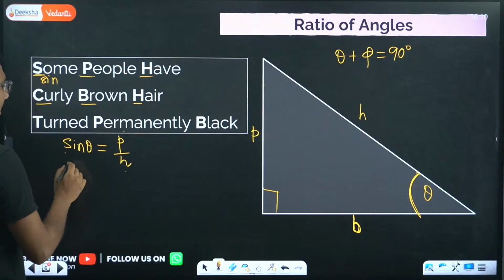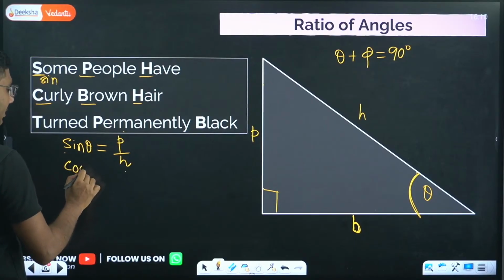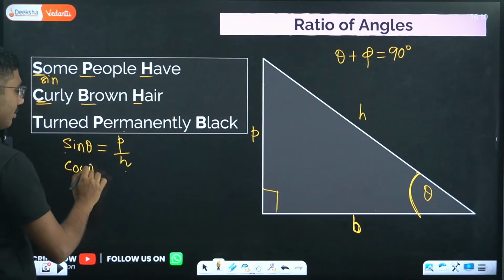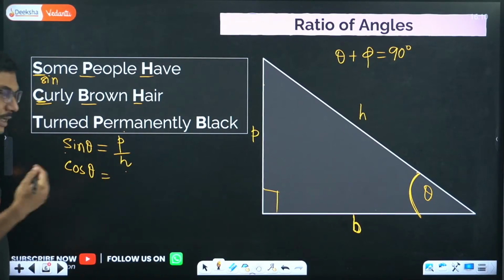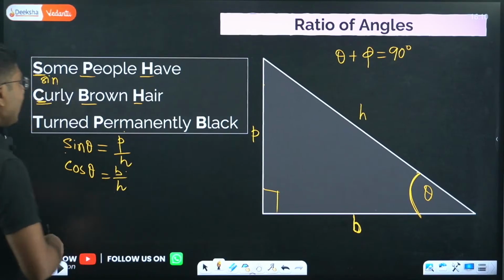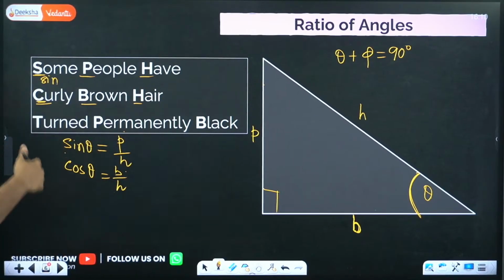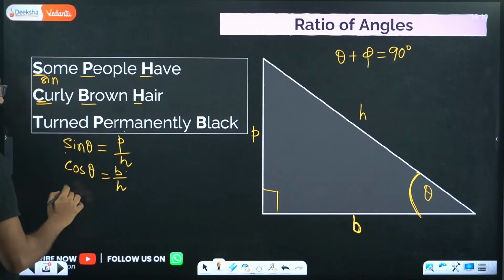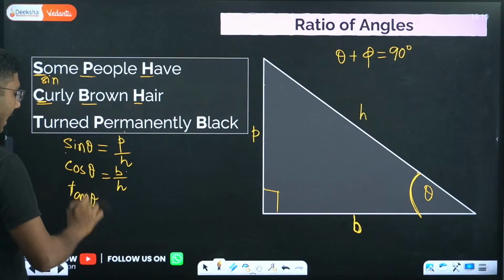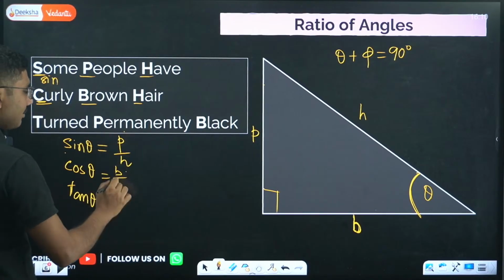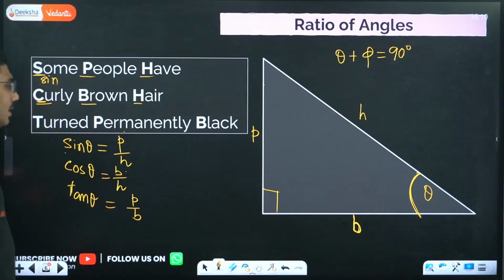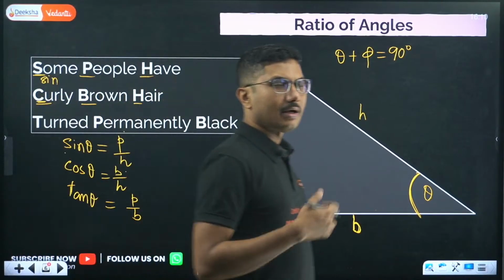Curly, C stands for cos theta. Brown hair, brown means base by hypotenuse. Turned permanently black. Turned means tan theta, and permanently black means perpendicular by base. Sine theta, cos theta, tan theta.